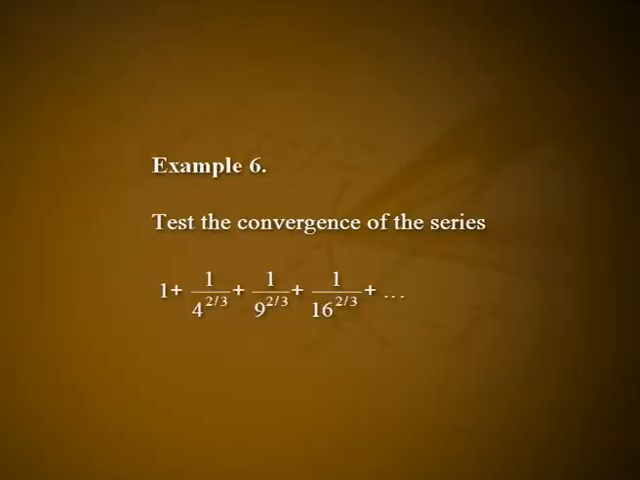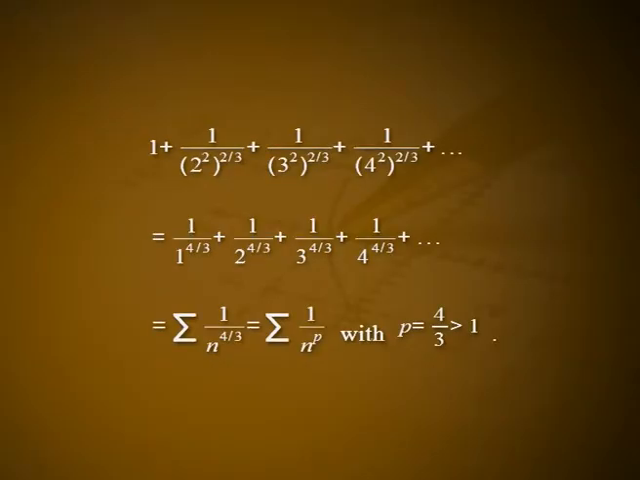Example 6. Test the convergence of the series 1 plus 1 by 4 raised to 2 by 3 plus 1 by 9 raised to 2 by 3 plus 1 by 16 raised to 2 by 3 plus etc. The given series may be written as 1 plus 1 by 2 square raised to 2 by 3 plus 1 by 3 square raised to 2 by 3 plus 1 by 4 square raised to 2 by 3 plus etc.,